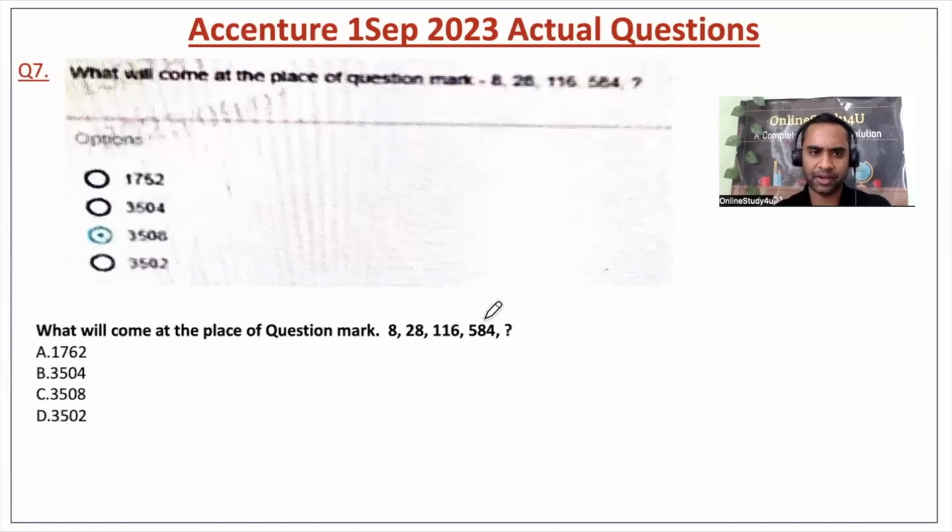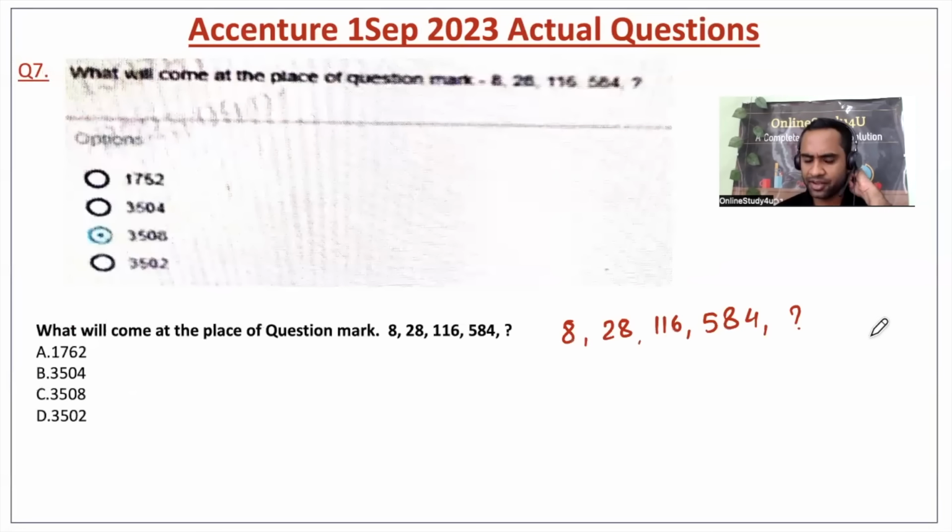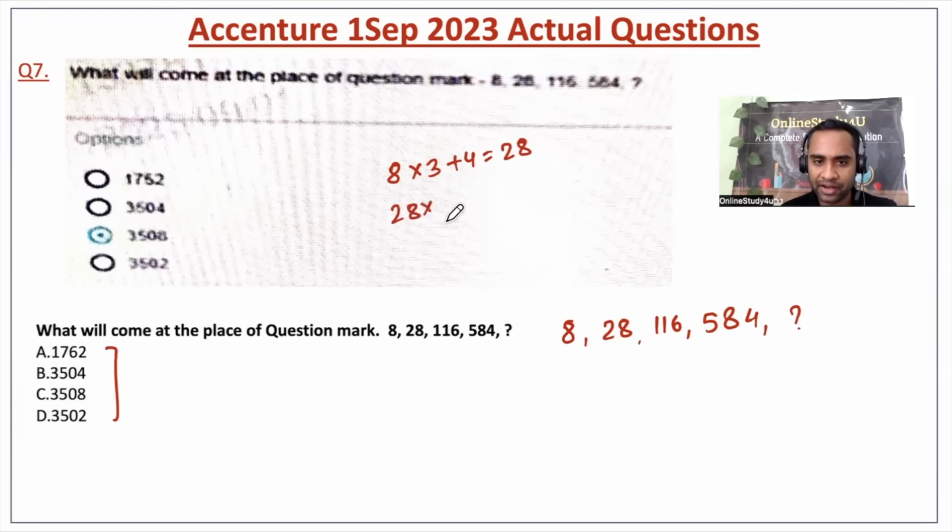Okay, now question number 7. Friends, now we have 8, 28, 116, and 584. What I have taught you in the classes, if we analyze, 8 became 28, 28 became 116, 116 is becoming 584, and this 584 will become either 1700 or 3000. That means your numbers are becoming bigger and bigger, so some multiplication will happen. Now, 8 to 28, how can you get? 8 into 3 is 24, and if we add 4, it will become 28. So this is 3 times, this will be 4, this will be 5, and this will be 6.